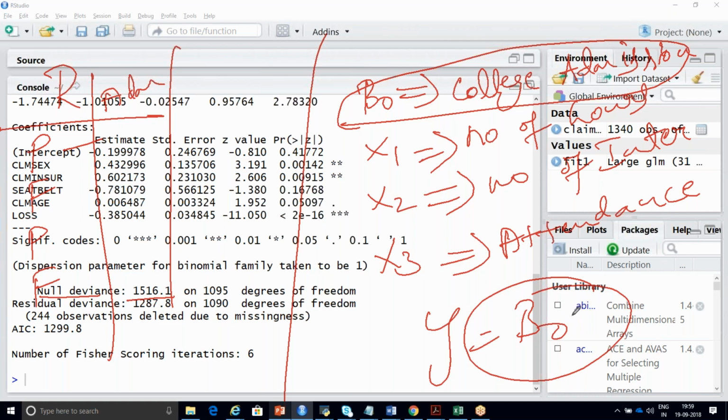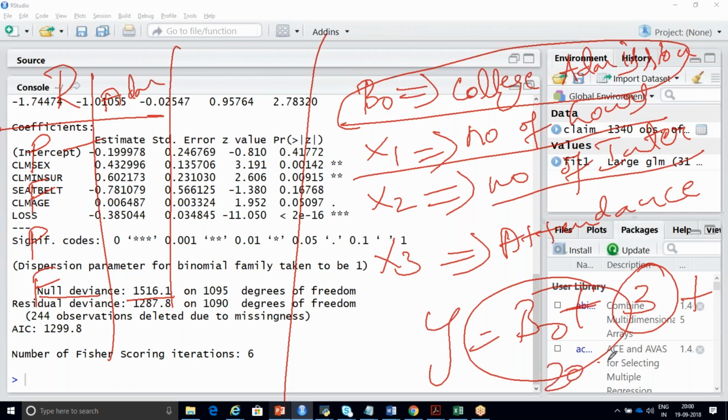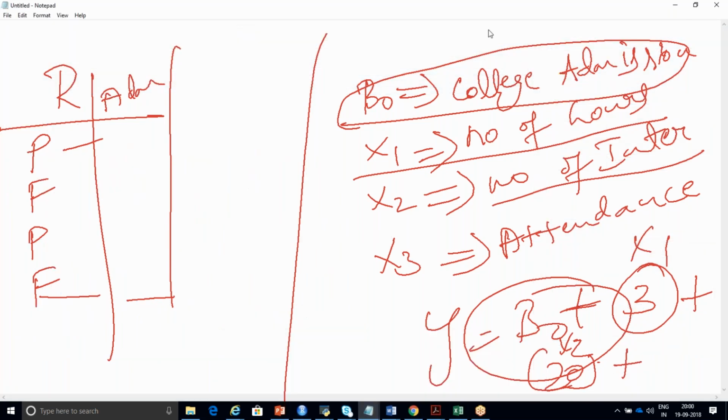Suppose along with this beta naught, you have x1, the number of hours you study, say 3 hours, plus x2, the scores in your internal marks. You have scored approximately 20 out of 25, for example. Plus x3, your attendance, which is approximately 70%, 80%, whatever it is.